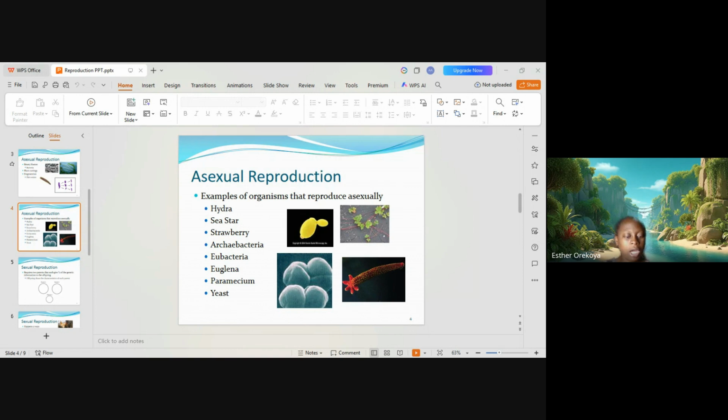Now talking about the last type of asexual reproduction, we have fragmentation.